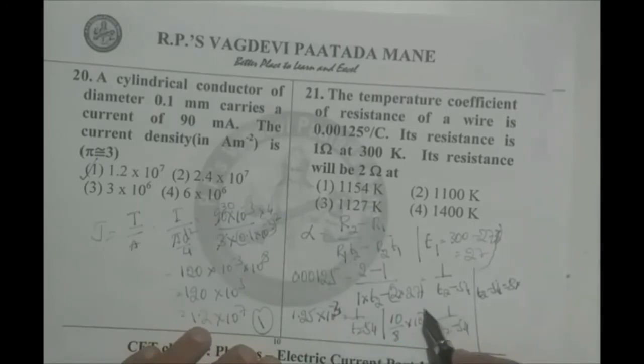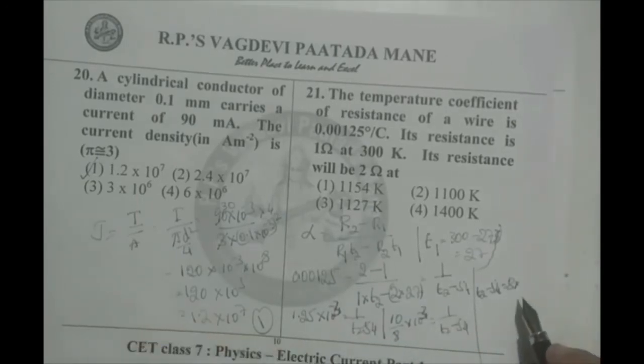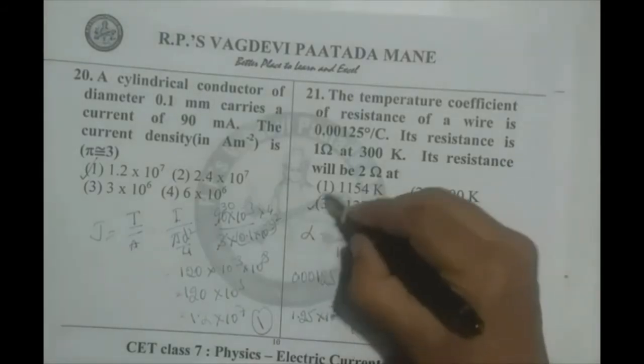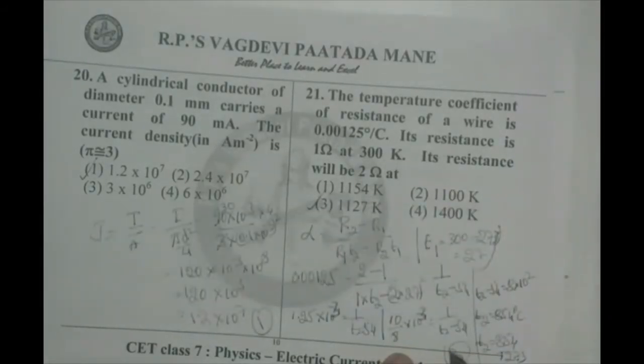Therefore, it is 10 squared there. T2 is 854 degrees Celsius. So in Kelvins, T2 is 854 plus 273, which amounts to 1127 Kelvin. So option 3 is right.